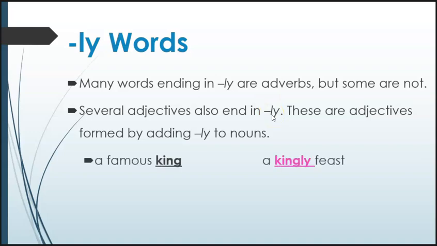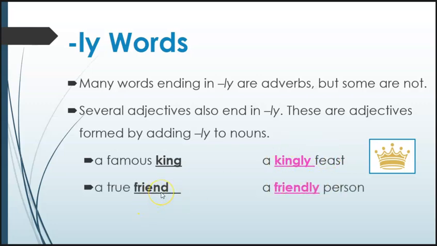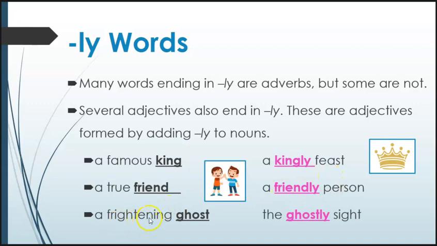So, for example, a famous king, king here being a noun, a kingly feast, kingly adding the ly, this is an adjective modifying feast for us. A true friend, okay, friend is the noun. A friendly person, we add the ly to the noun friend. It's an adjective describing person. And then a frightening ghost, ghost would be a noun here, but the ghostly sight, when we add ly to it, ghostly is modifying sight and it is an adjective.